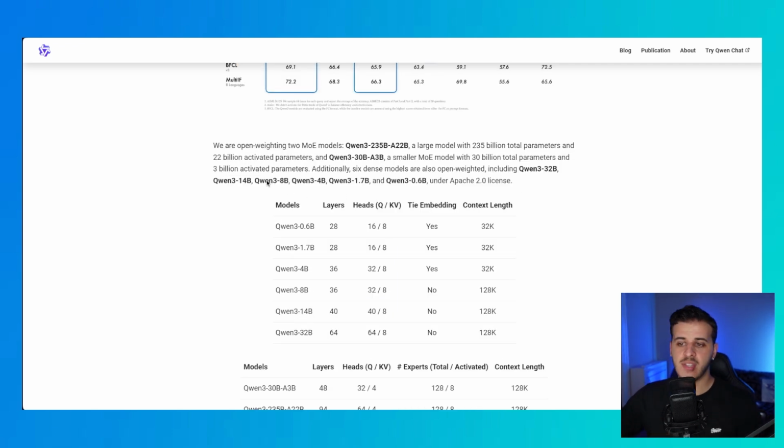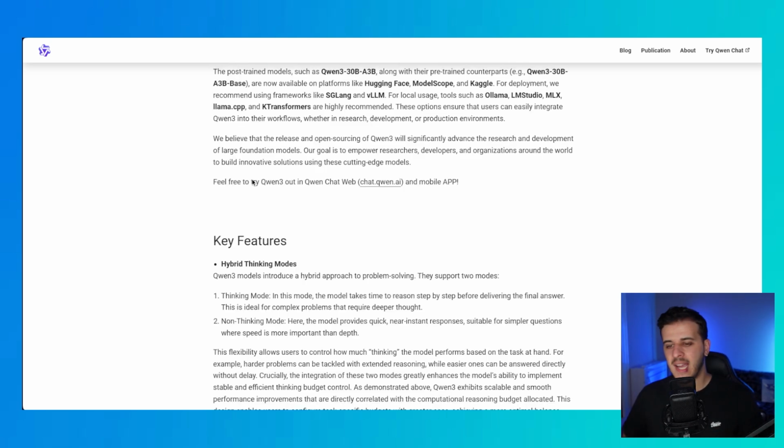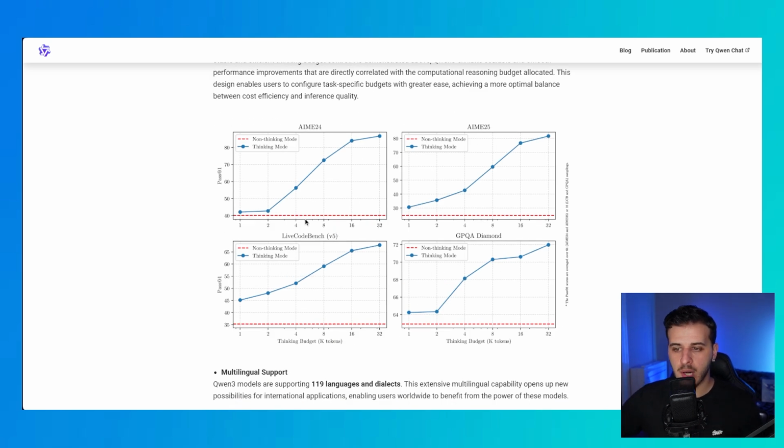And they also released other variations like QWEN 3 8 billion, QWEN 3 14 billion, and 32 billion for whoever wants them, with a small context length that doesn't matter that much. Pretty much if you have a good RAG system, you don't need big context length. That's just the truth of the situation. And their thinking modes are actually hybrid, which is what we have seen from Google with 2.5 Pro. You can turn thinking on and off and you can make the model think for longer.